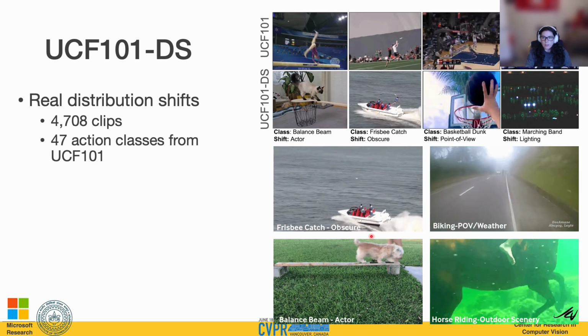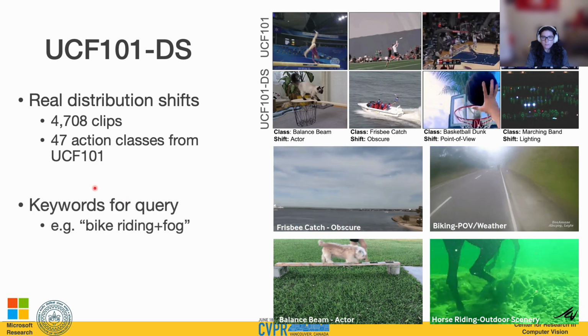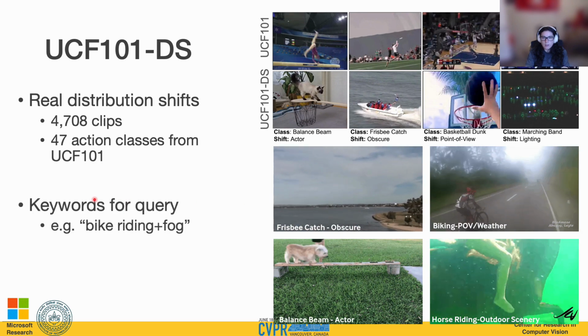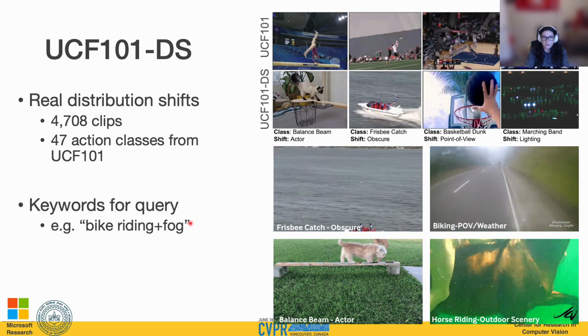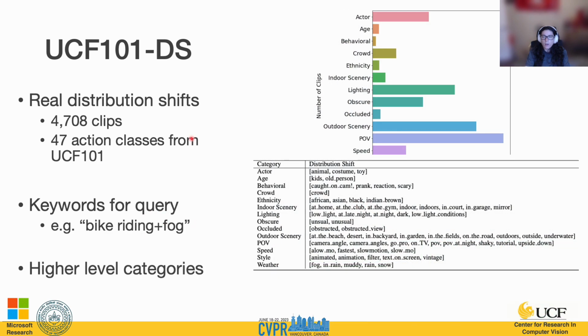We also have some video examples here. These are collected by using keyword searches that have both the action class and the distribution shift of interest. We also categorize these keywords that are specific to the distribution shifts into a higher level category for better analysis. So for example, that can be an actor change, and the distribution shift keywords could be bike riding animal or bike riding in a costume and those kinds of things.